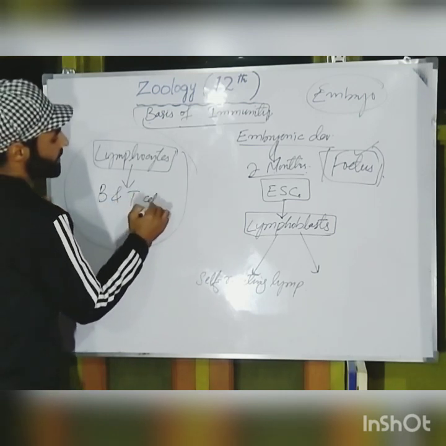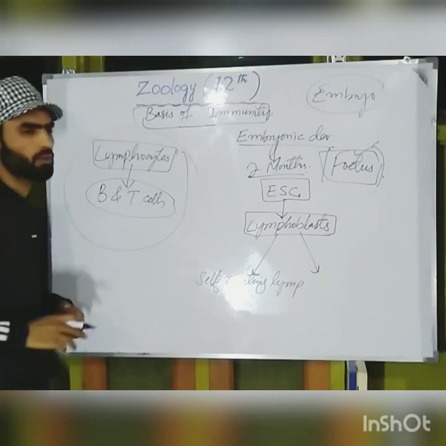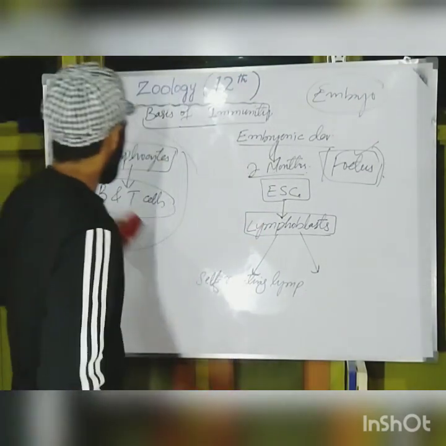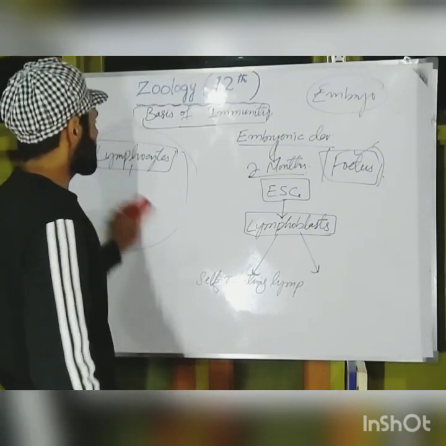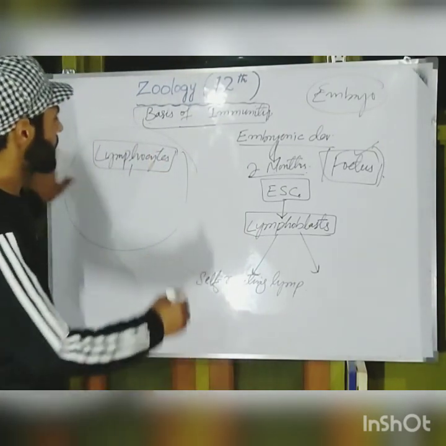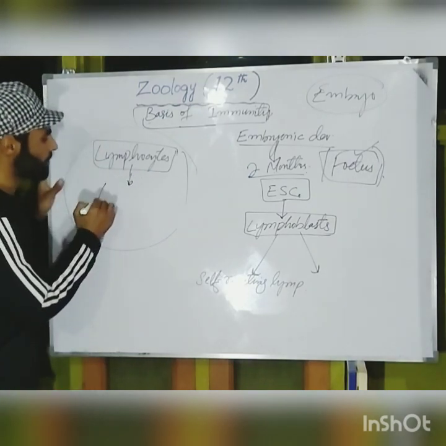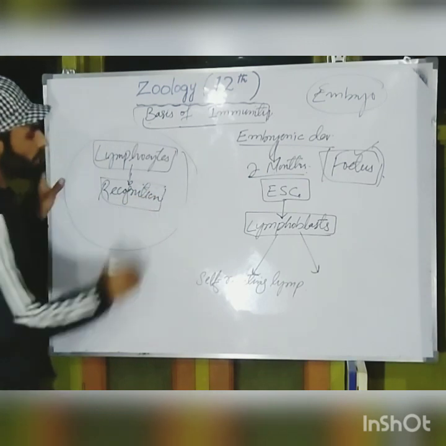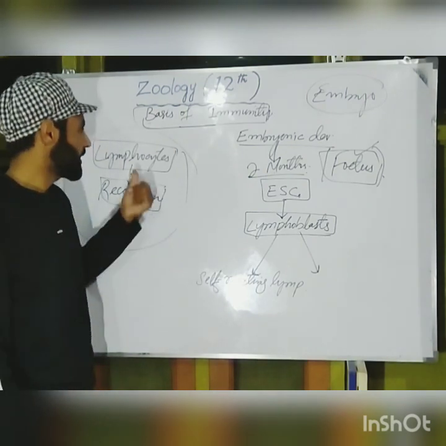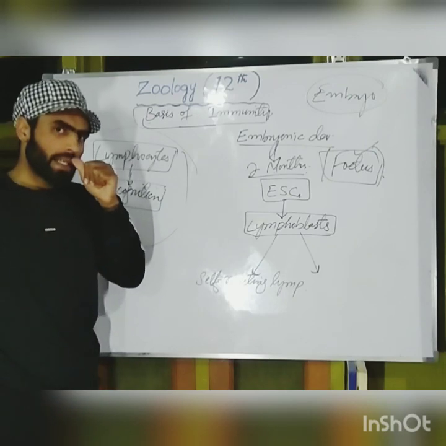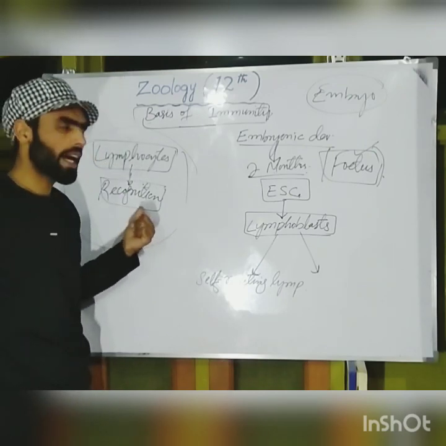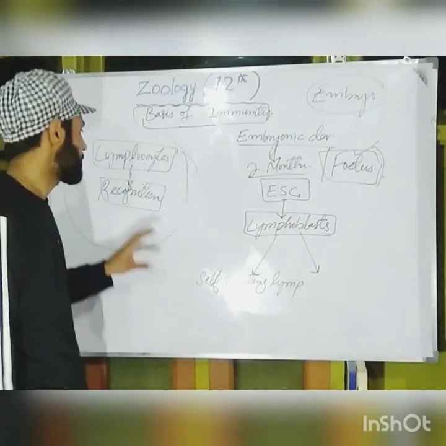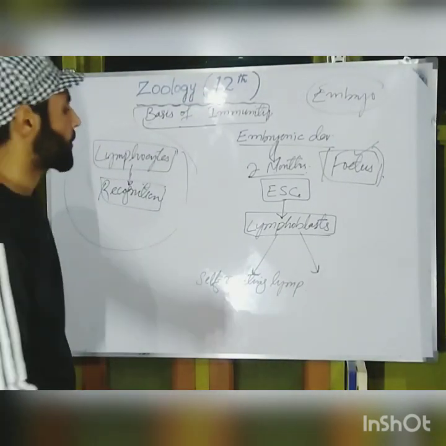B and T cells, B lymphocytes and T lymphocytes. But here I only want to say that these lymphocytes are the cells responsible for the recognition property, or we can say they give acquired or adaptive immunity its specific nature, due to their recognition property.